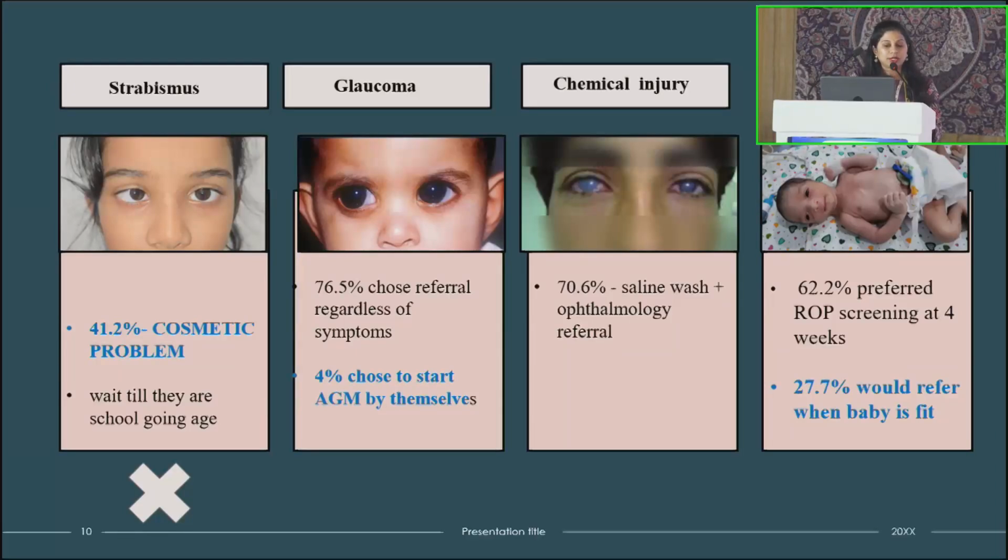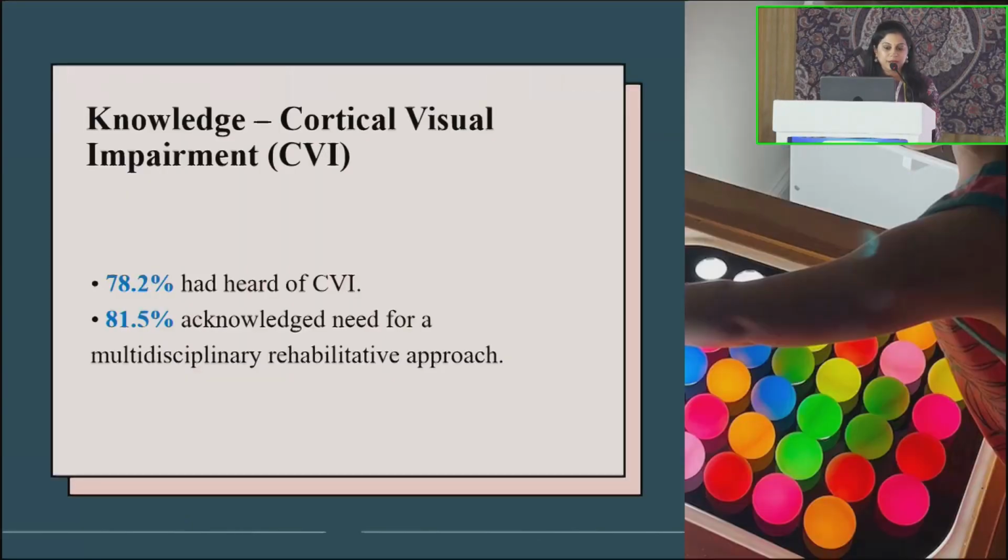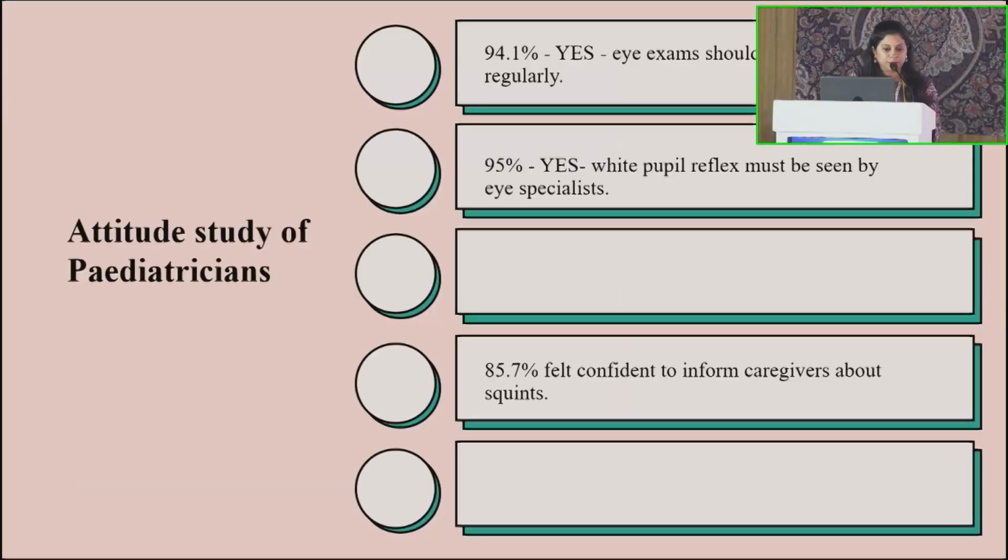40% of pediatricians thought strabismus was just a cosmetic problem, so they referred them only at school-going age, resulting in amblyopia. And 30% of pediatricians thought that retinopathy of prematurity could be treated when the patient is fit to be transferred from the NICU. Surprisingly, 81% of pediatricians knew about cortical visual impairment, and they knew about the multidisciplinary rehabilitative approach.